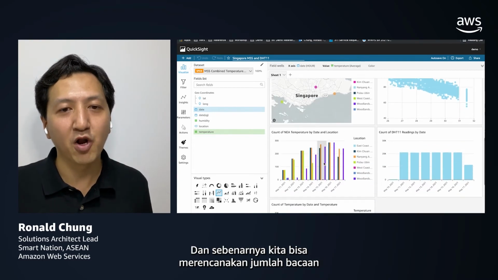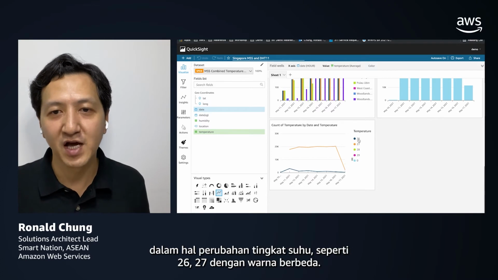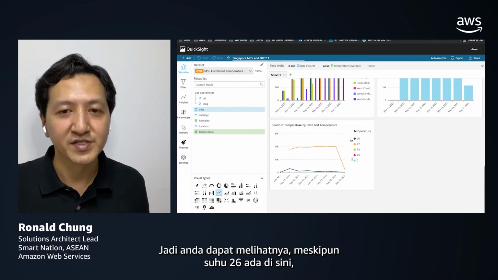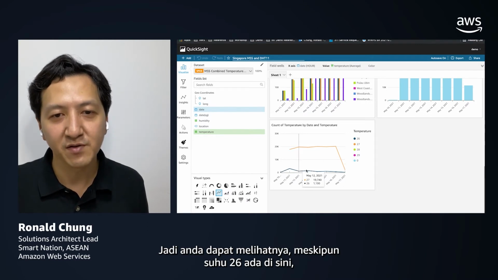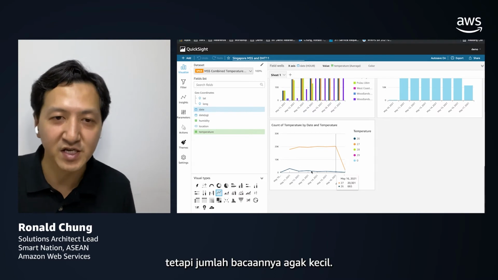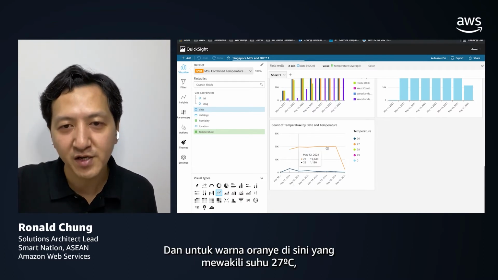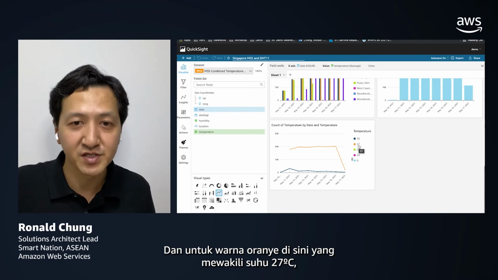And we can actually plot the number of readings in terms of varying temperature level, 26, 27, in different colors. You can see that the 26 temperature is here, but the number of readings is relatively small. And the orange here corresponds to the temperature of 27 degrees Celsius.